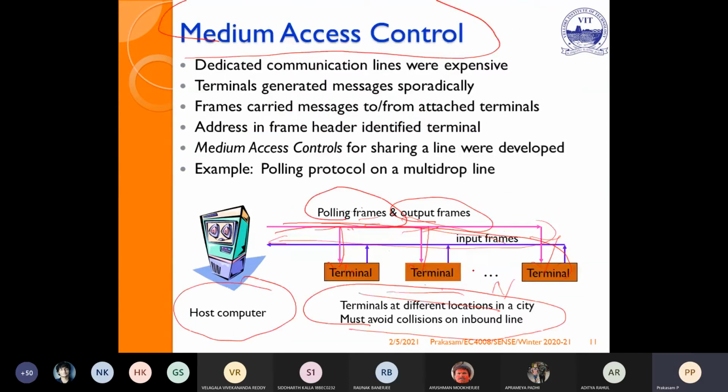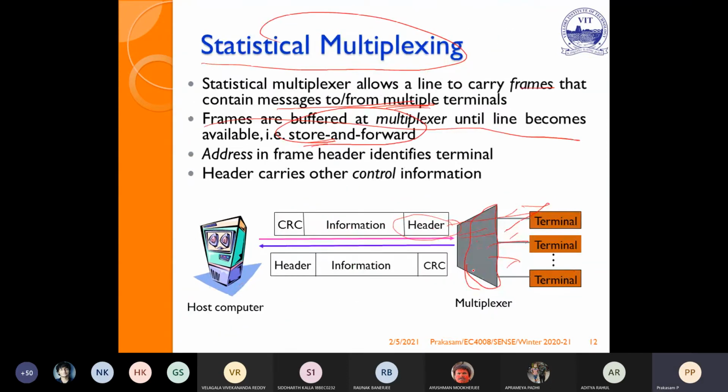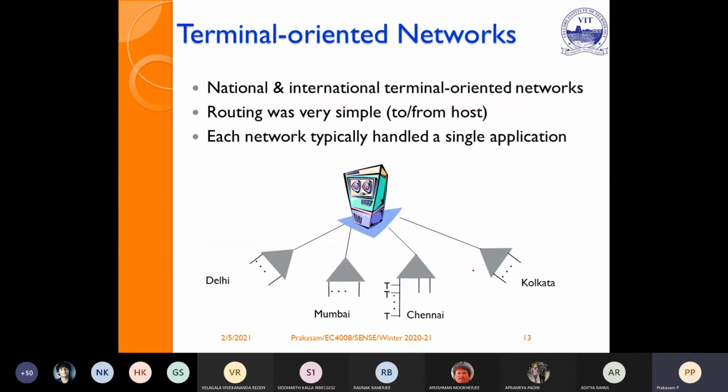If you compare MAC to multiplexing, multiplexing is always higher speed with higher accuracy compared to MAC control.